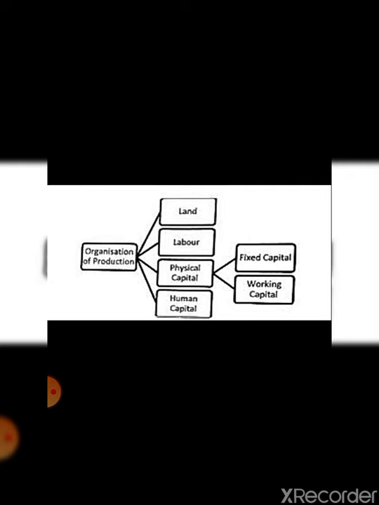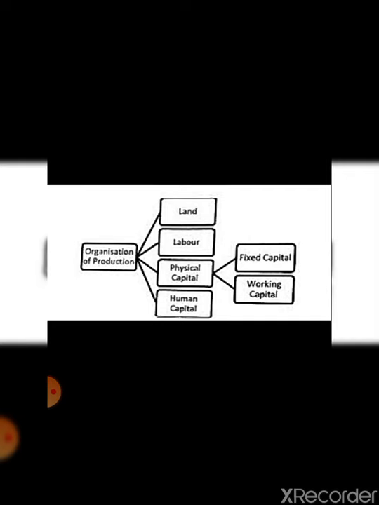In terms of land, first of all, what is land? Land is a natural resource such as water, forest, minerals. ठीक है? Those are combined together. ठीक है? We can use this water, forest and minerals for organizing the production.